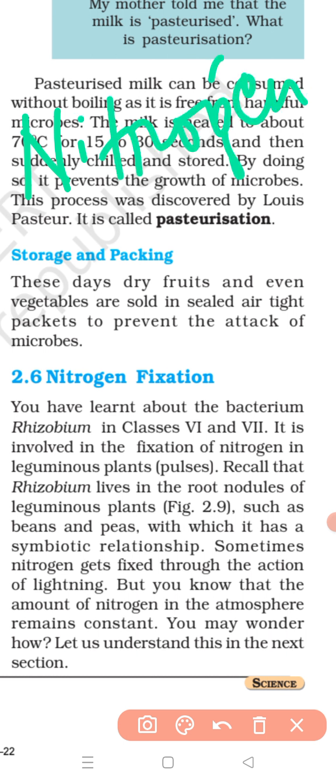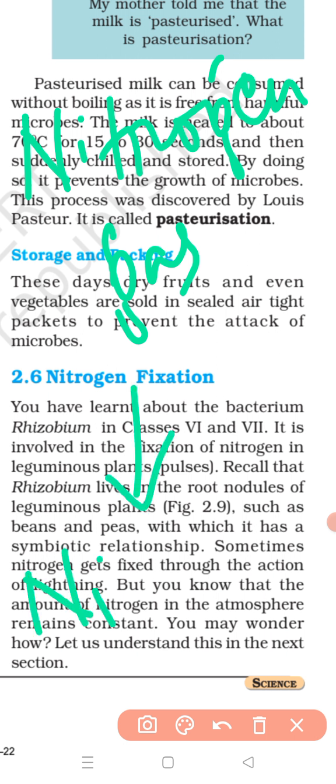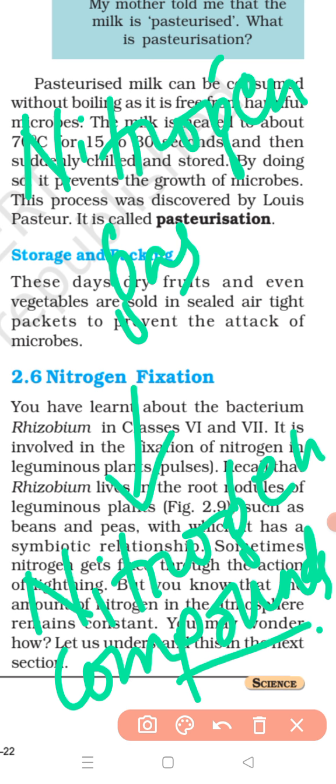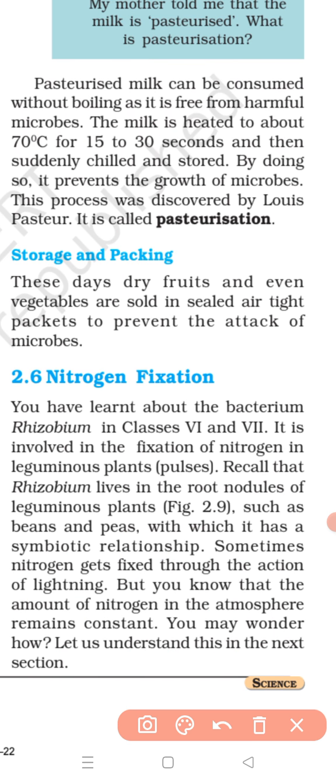This is the nitrogen gas, and this is the nitrogen compound. It has to be converted into nitrogen compounds, like nitrates and all. Then only can it be absorbed by the plants for their growth. How will plants absorb it? Plants can absorb the nitrogen compounds from the roots.